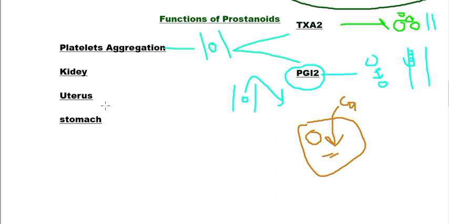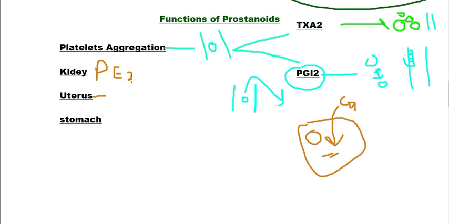So this vasoconstriction process is also performed by other types of prostaglandins. Like prostaglandin F2, which is abundant in the uterus. Two other prostaglandins are also involved in performing functions of the uterus, but prostaglandin F2 is the most common. Like prostaglandin E2 is most commonly secreted by the kidneys, involved in dilation of vessels in the kidney or renal tubules.